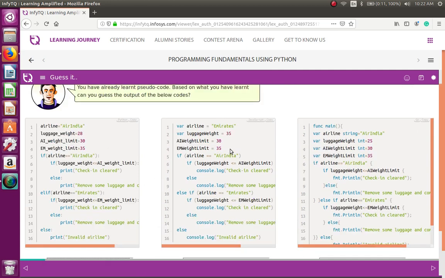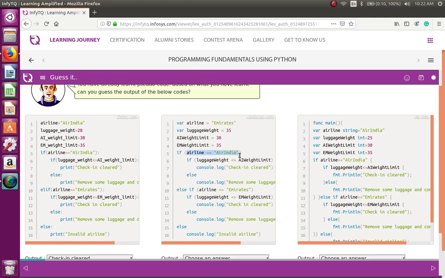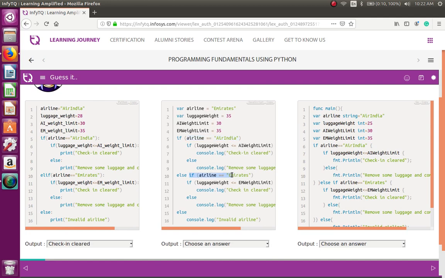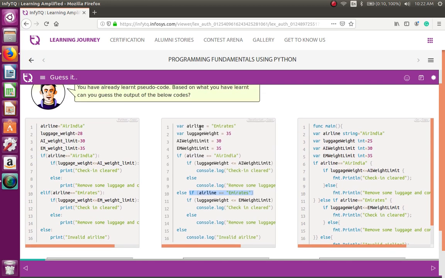Let's look at the second code. Airline value is Emirates, luggage weight is 35, Air India weight limit is 30, Emirates weight limit is 35, right? And this is a different programming language. Look at this here, we have not used any keywords before the variable name, but here we have used a keyword var before the variable name. So here the message is very clear, it is airline is Emirates. So the first if says airline equal to Air India, no, condition fails. So I'll come to the else if part. Airline equal to Emirates, yes, my airline value is Emirates.